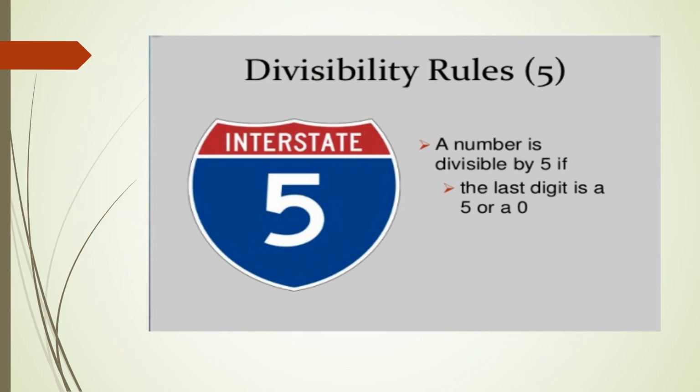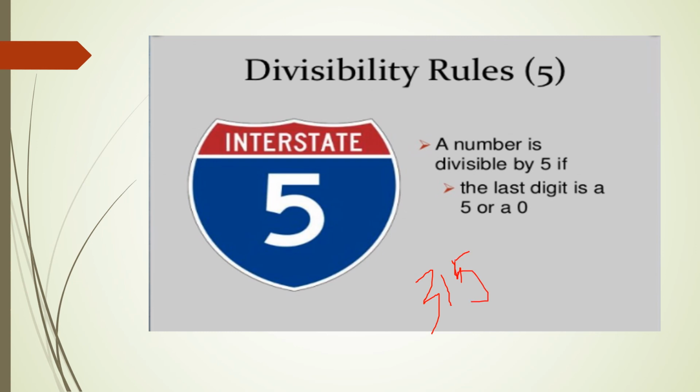We will see the divisibility rule for 5. The divisibility rule for 5 is very easy. A number is divisible by 5 if the last digit is 0 or 5. Now see here, the 3-digit number 315.